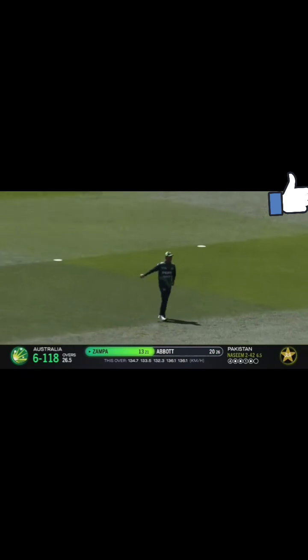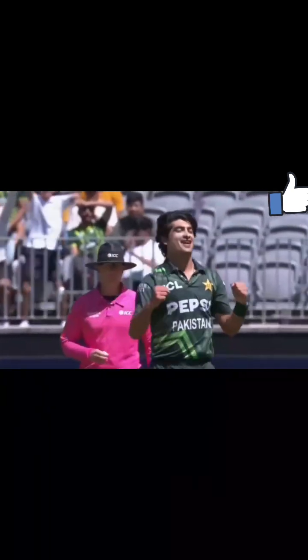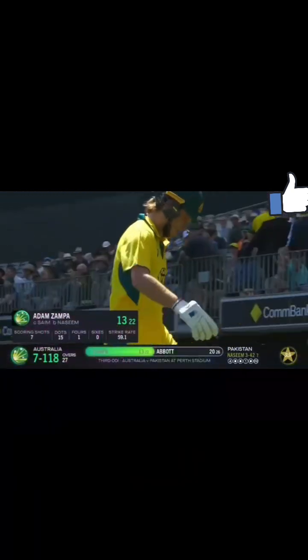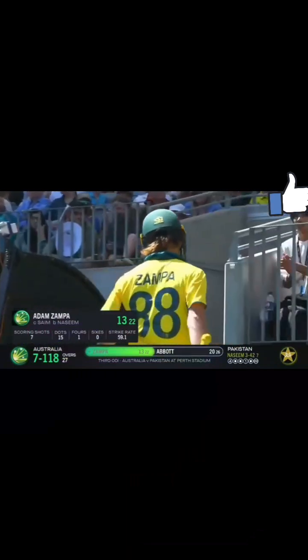Out. Straight to him. There was a wide one a couple of balls before. Saim takes the catch. Another one goes down for Australia. It was a handy little contribution given the context of this game. Australia 7 for 118.